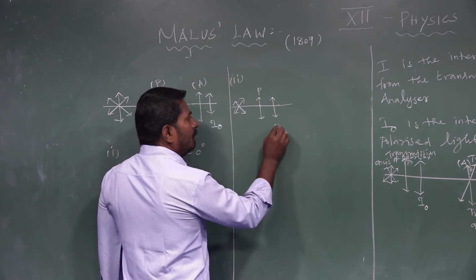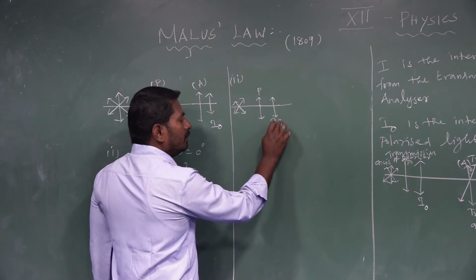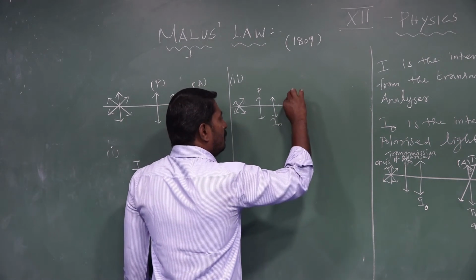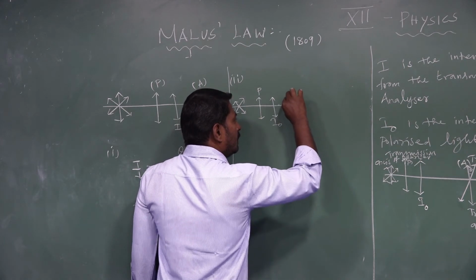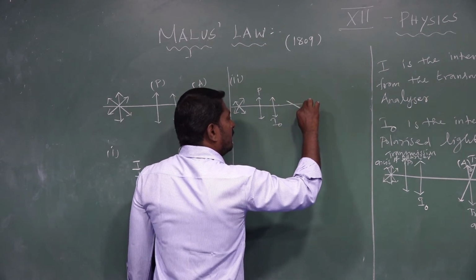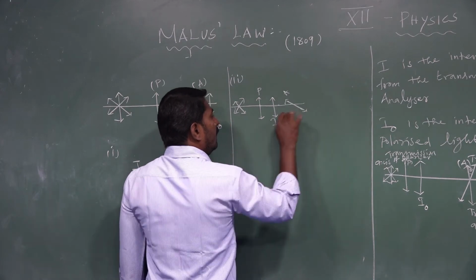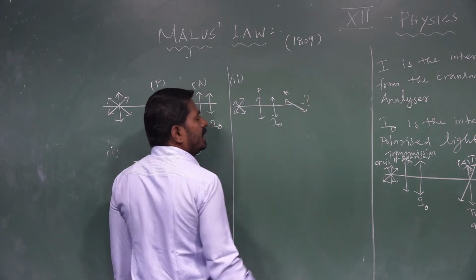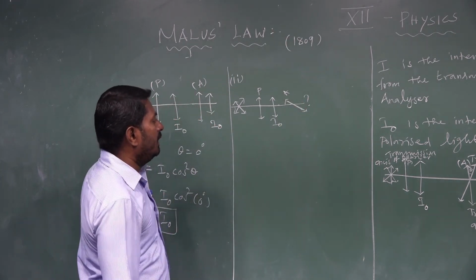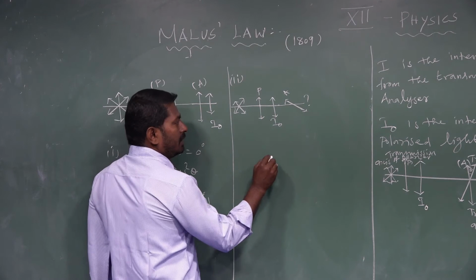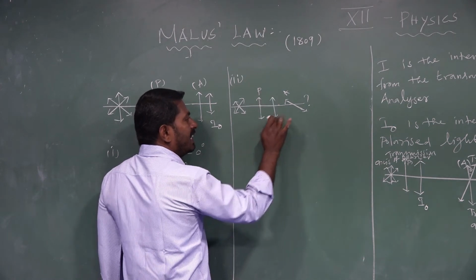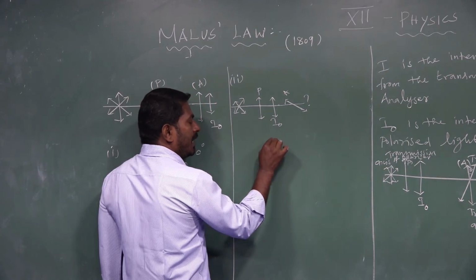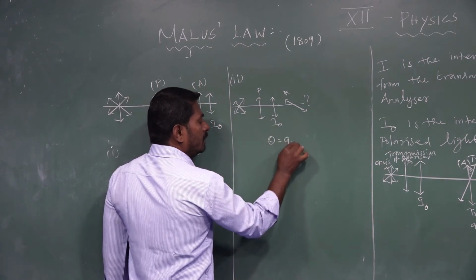That intensity of light coming from the polarizer is I naught, which is allowed to fall on the analyzer. But the transmission axis of the analyzer is perpendicular to this. What happens? The intensity of emergent light from the analyzer can be calculated by using Malus law. Here, both the polarizer transmission axis and the analyzer transmission axis are at right angles to each other, so theta is equal to 90 degrees.